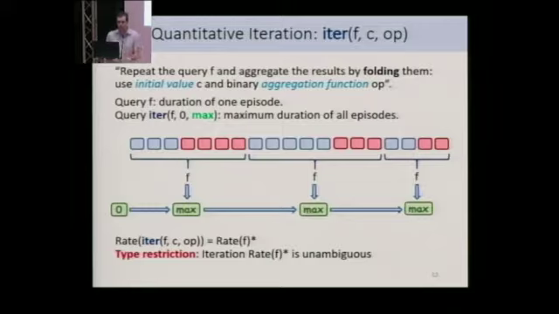Okay, and the diagram is meant to visualize that. So F produces the intermediate results that are folded from left to right using the max aggregation. So what is the rate of iter of F? It is the iteration of the rate of F. And here there is one key typing restriction that we impose on iteration. So we demand that the star of the rate of F is unambiguous. What this is meant to enforce is that there is only one way to split the input stream so that each part matches F.